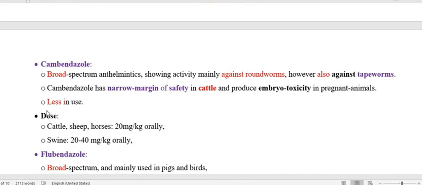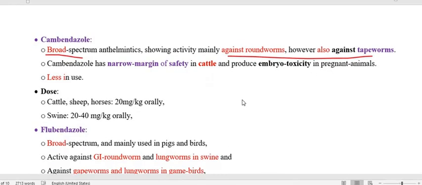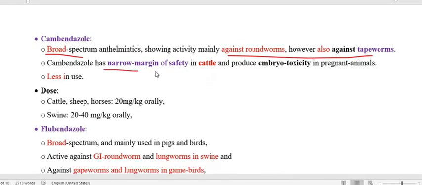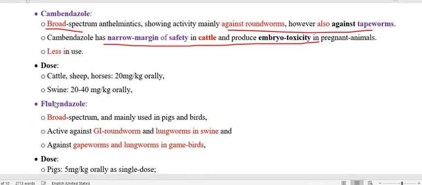Cambendazole is also broad spectrum, active against the roundworm and also against the tapeworm. But there is a narrow margin of safety in cattle and it is embryotoxic. So embryotoxic other than fenbendazole, you will no doubt not find it used.